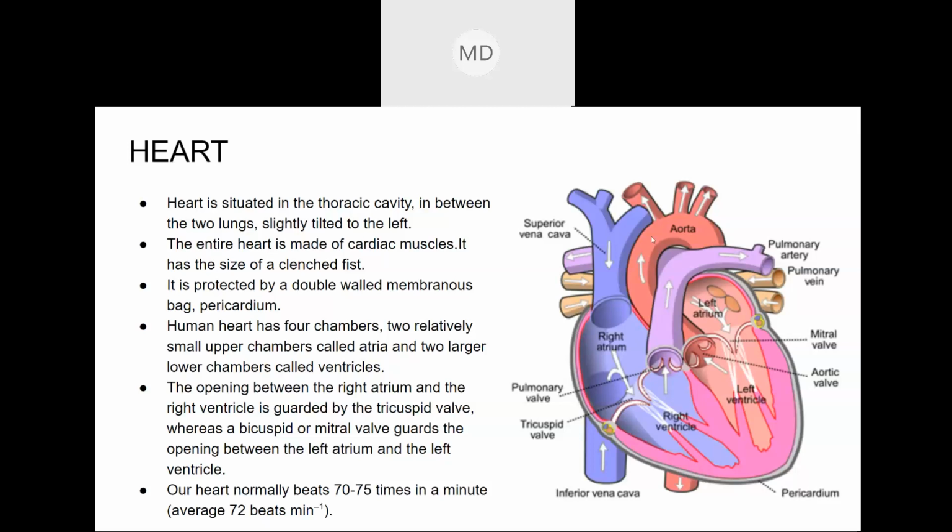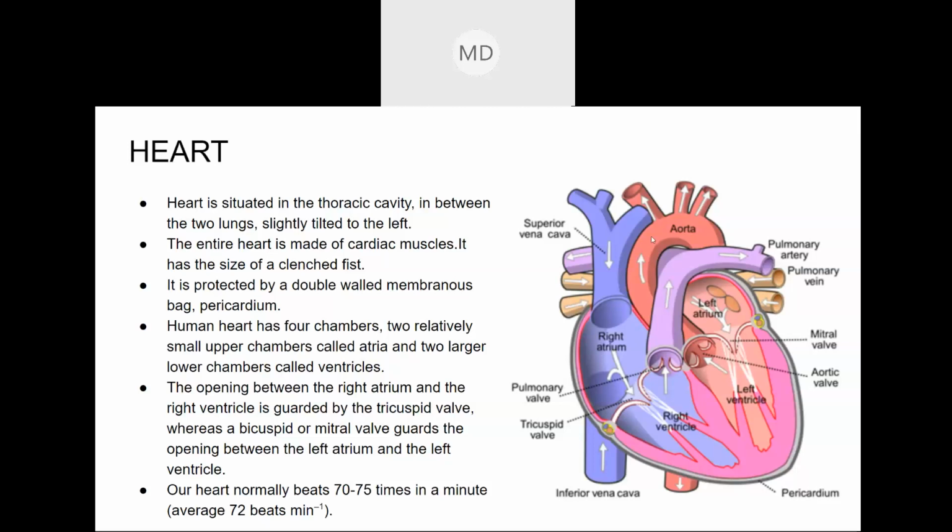Yesterday I taught about deoxygenated and oxygenated blood, right? Deoxygenated means impure blood, and oxygenated means pure blood. Generally, arteries carry oxygenated blood, pure blood, and veins carry impure blood, that is deoxygenated blood. This is very important. In our body the arteries carry oxygenated blood, that is pure blood, and the veins carry deoxygenated blood, that is impure blood.